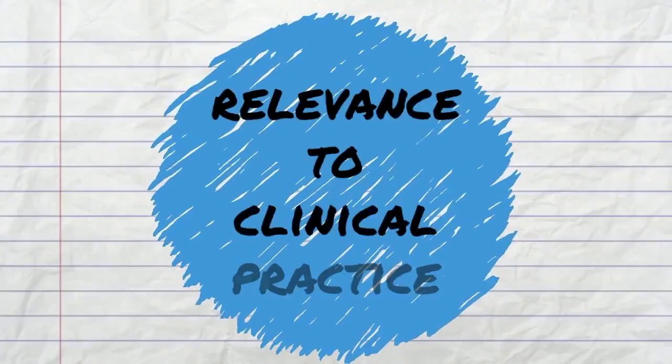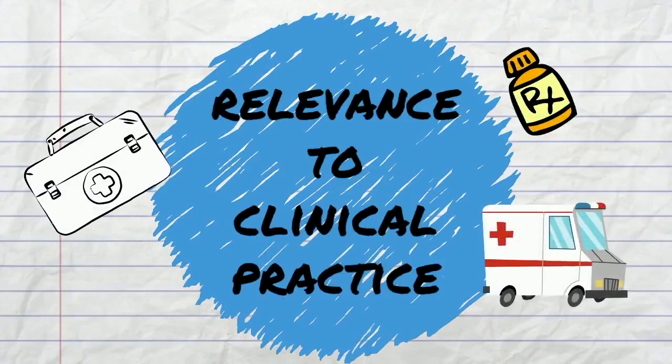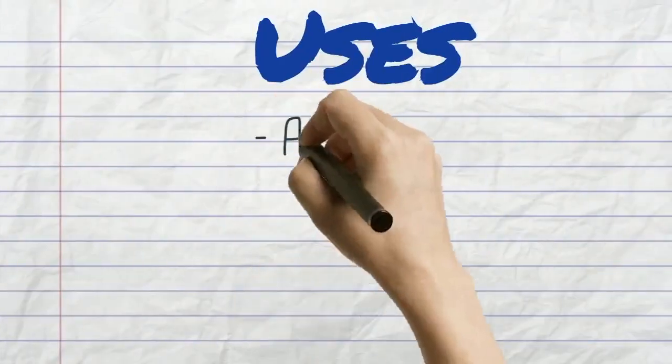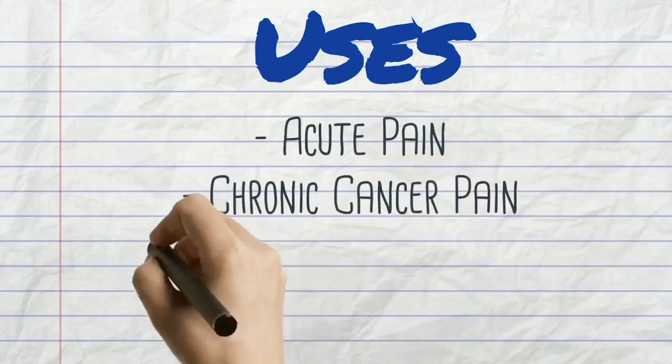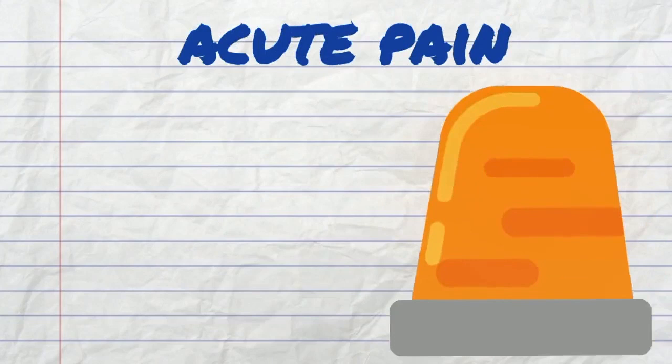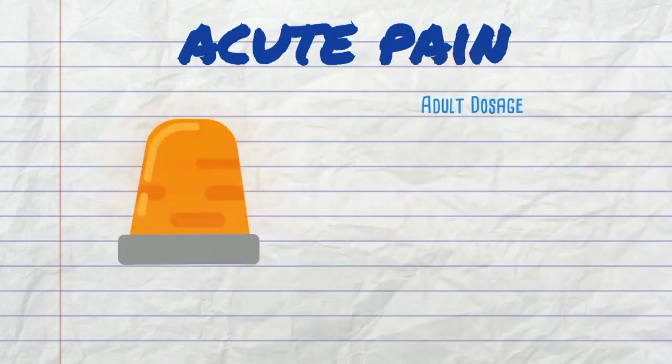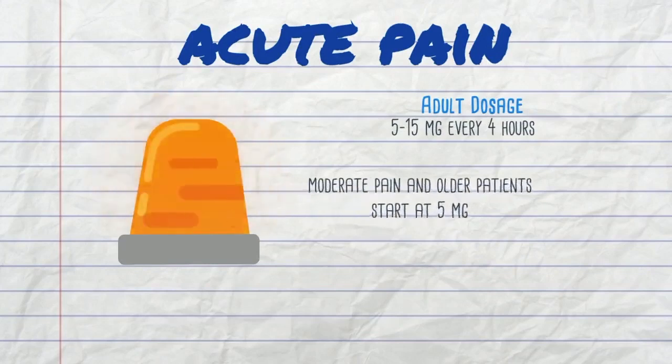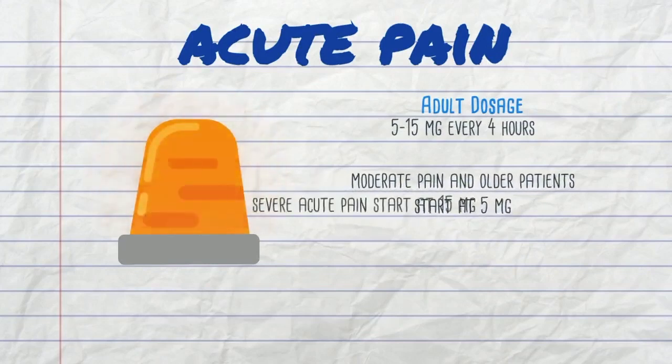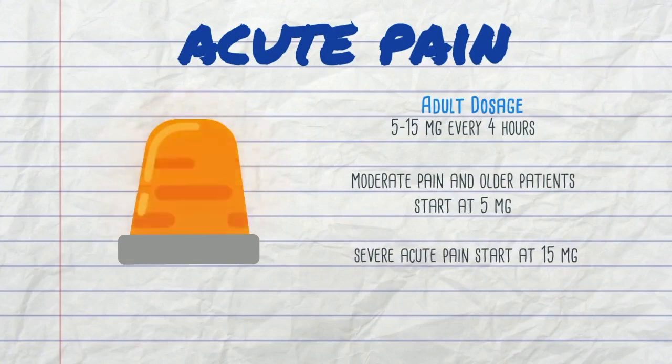In relevancy to clinical practice, oxycodone is an opioid analgesic, and it is mainly used to treat post-surgery acute pain, chronic cancer pain, and chronic non-cancer pain. So, during treatment for acute pain, the dosage of oxycodone, mainly in adults, is conventionally dosed at 5 to 15 milligrams every 4 hours, with moderate acute pain and older individuals starting at the lower dose of 5, and the more severe acute pain starting at the higher dose of 15.